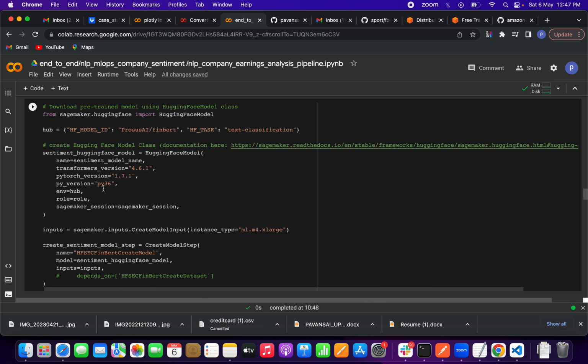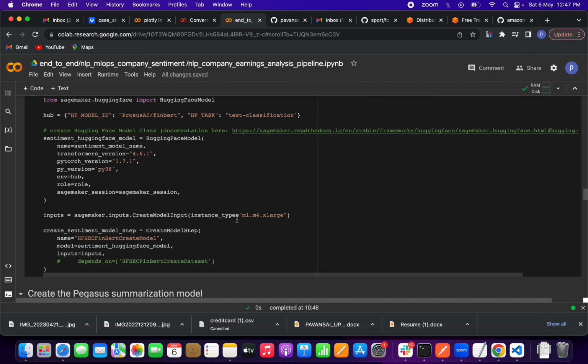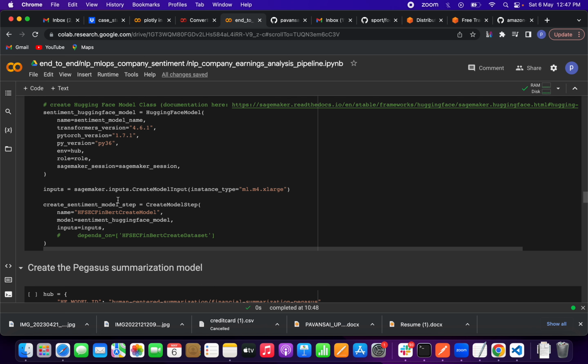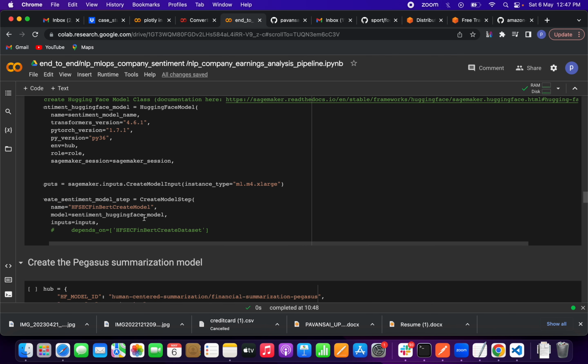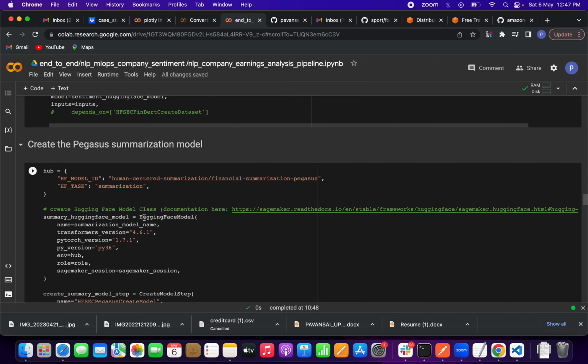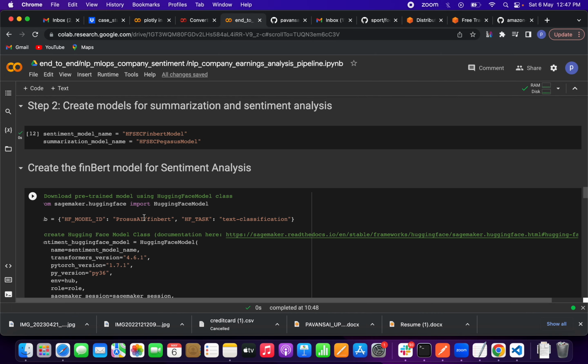Then inputs. So we have to create a model input. For that we are using this instance, and we are creating a sentiment model step, friends. So we have to create a model step in this. This is the model name and the sentiment FinBERT model. This is the name of the step, the model we have defined earlier, and the inputs we have defined. So here we have created a sentiment model, friends.